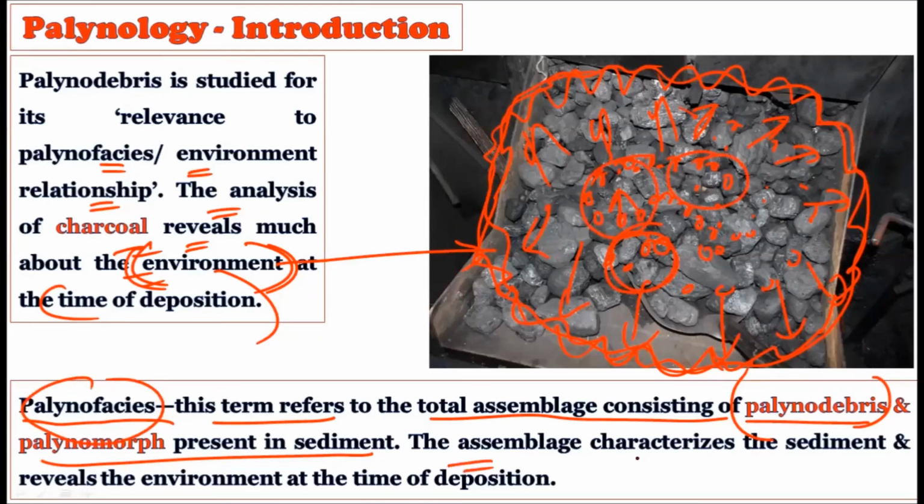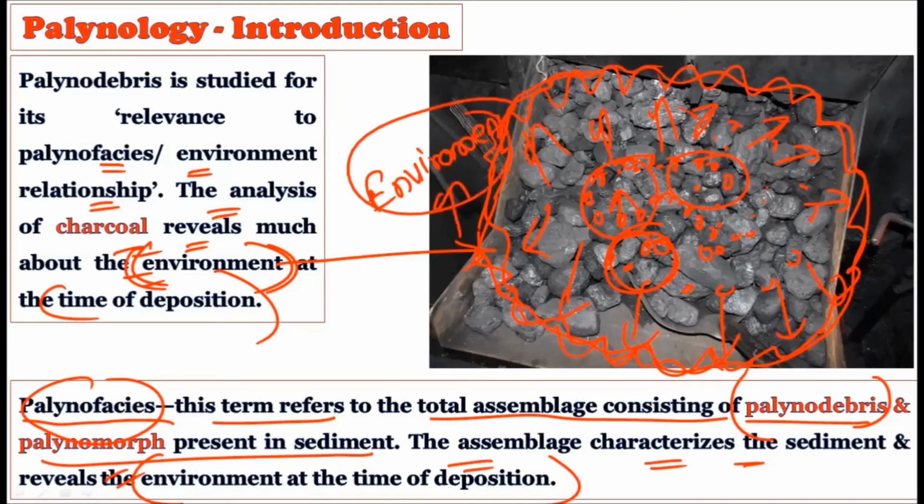Okay, the assemblage characterizes the sediment and reveals the environment at the time of the deposition. So whatever the environment is there, we will come to know which kind of environment was responsible for deposition of such a kind of material in this particular charcoal type. Okay, charcoal type of material, right?